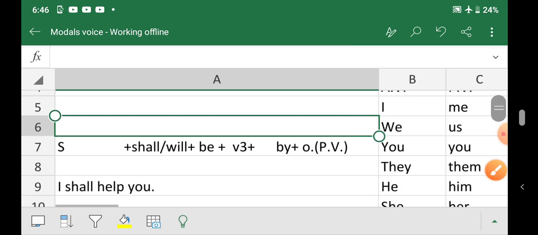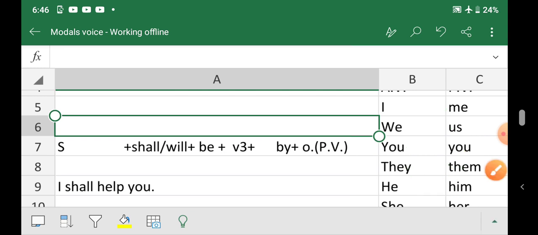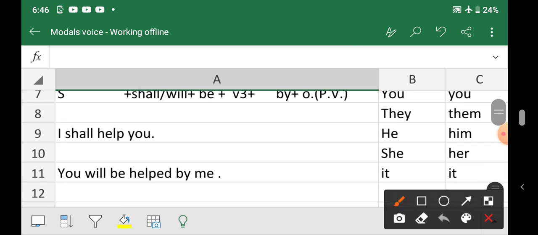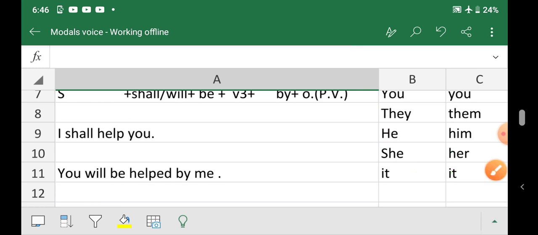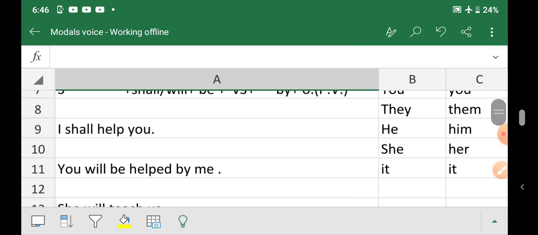Like in active voice, I, me, we, us, you, they, them, he, him, she, her, it. This is change of pronouns. Now examples.